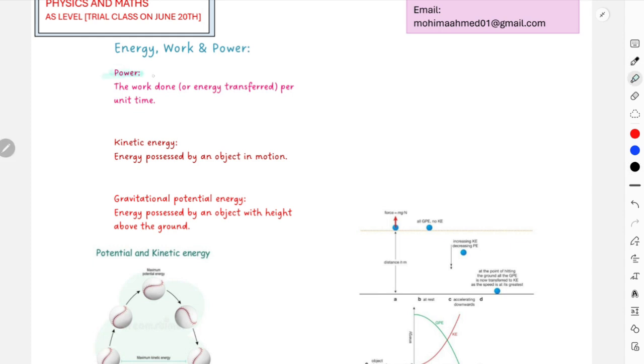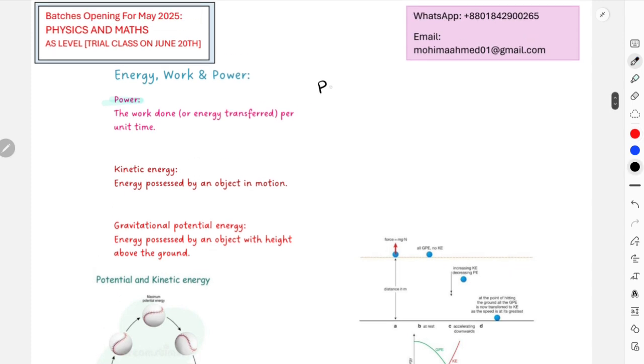Definitions are quite important. Power is work done or energy transferred per unit time. From this statement we can understand one equation, that is work done per unit time, right? So power is equal to work done over time, or it can also be broken down into energy over time. Another way we can express power is in terms of electricity. I know we're not in electricity, but I'll just write down all the derivations of power that I can think of at this point. Another equation is power equals IV, current times voltage, right? These are the 3 equations for your power.